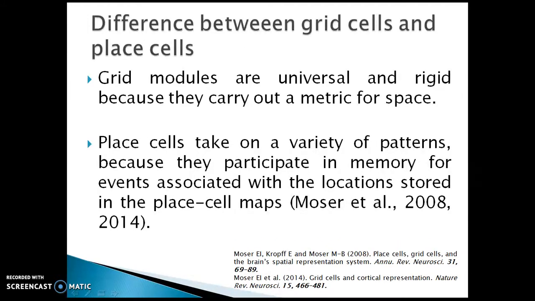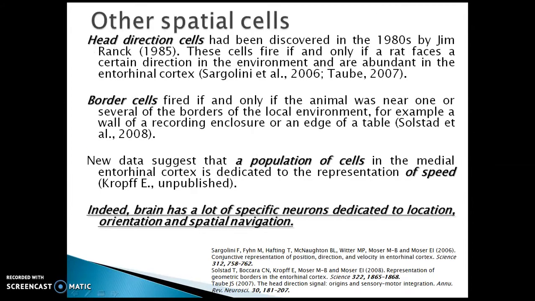The difference between grid cells and place cells is that grid maps are universal and rigid because they carry a metric for space. Place cells take on a variety of patterns because they participate in memory for events associated with the location stored in the place cells maps. In recent years other spatial cells have been discovered. Indeed, the brain has a lot of specific neurons dedicated to location, orientation, and spatial navigation.